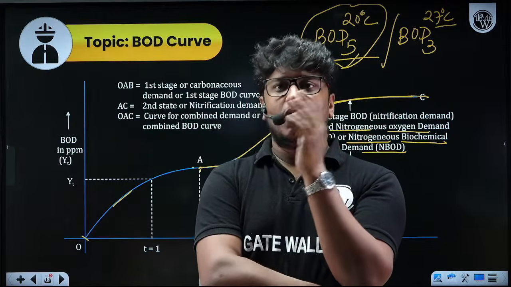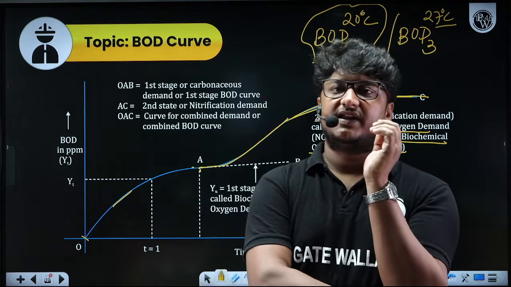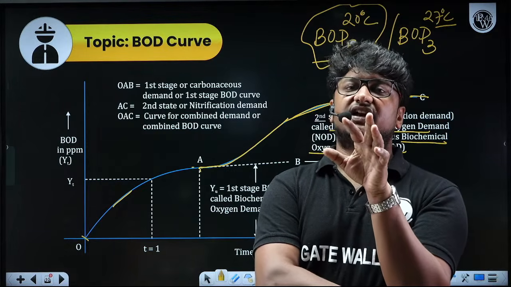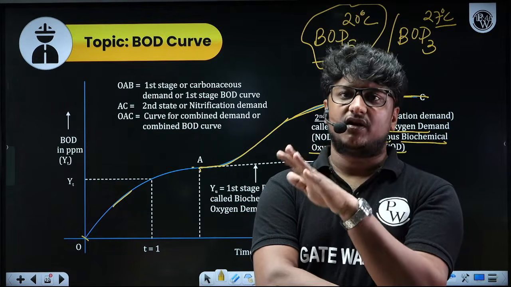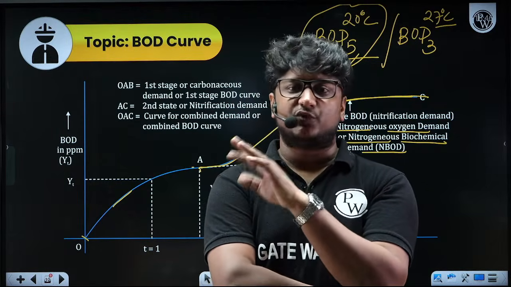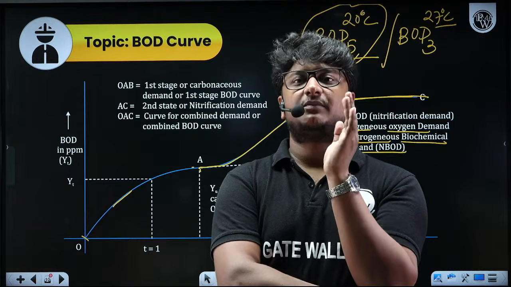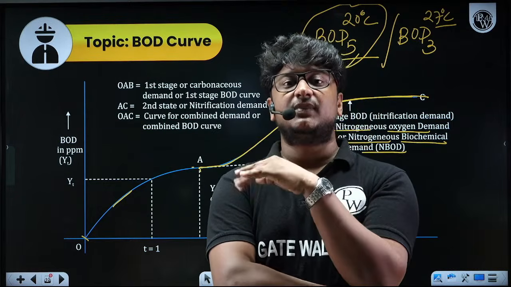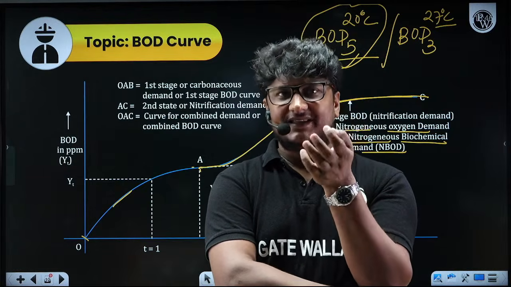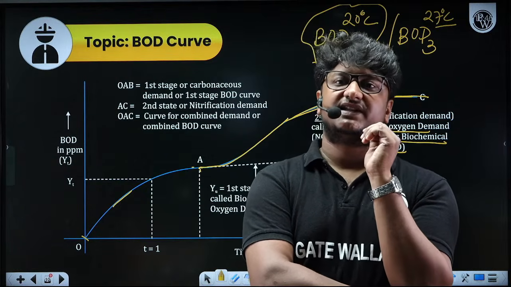So we analyzed all these points, and ultimately we came up with 20 degrees Celsius, because first of all, this temperature supports the bacterial growth. At the same time, this temperature resembles the outside natural stream temperature, the average temperature also. So by that logic, we have selected 20 degrees Celsius.